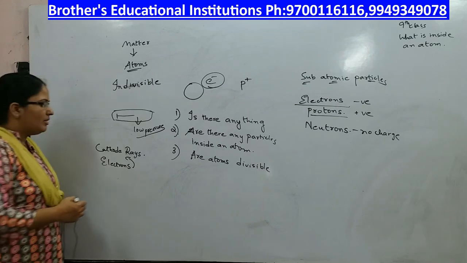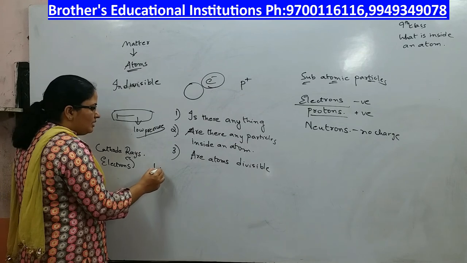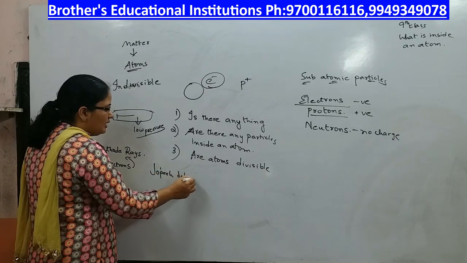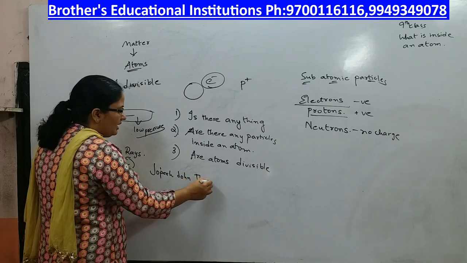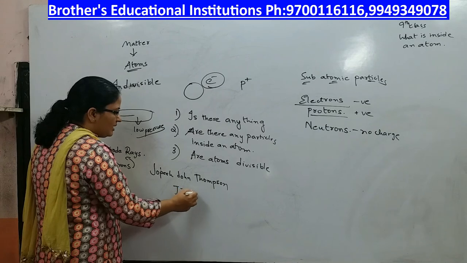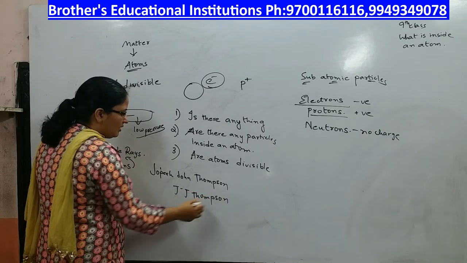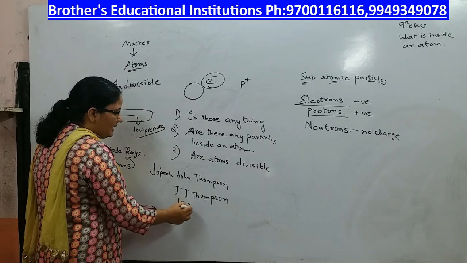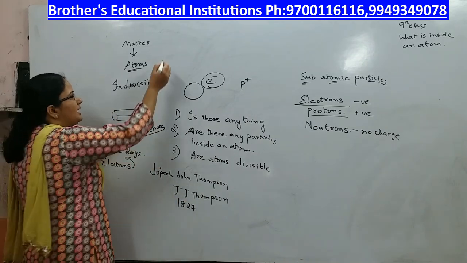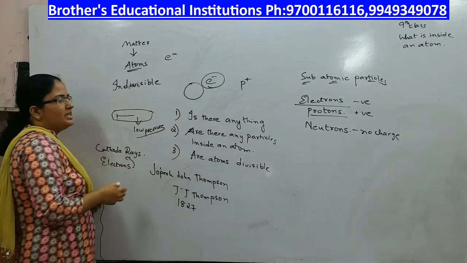This was found out by a scientist called Joseph John Thomson, in short J.J. Thomson. J.J. Thomson discovered the presence of the electron in the year 1827. Electron is represented by the letter e with a negative sign in the superscript.